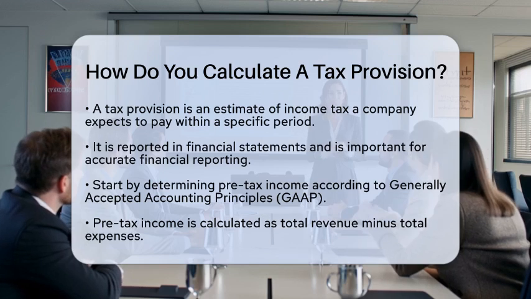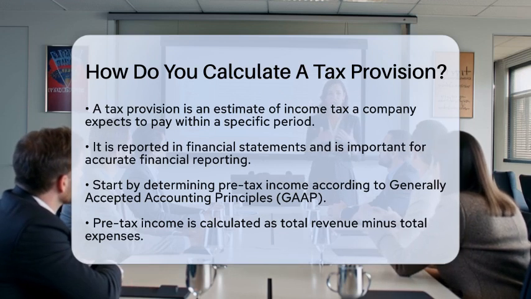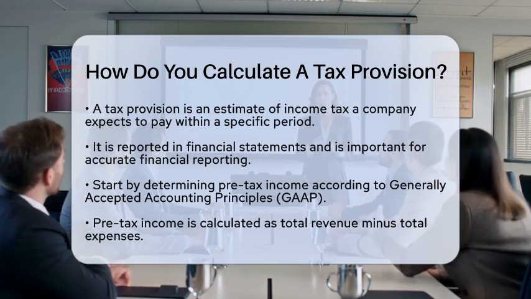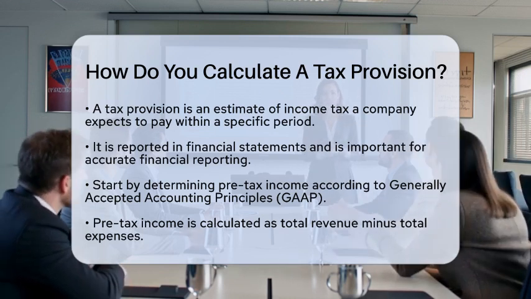A tax provision is essentially an estimate of the income tax a company expects to pay within a specific period, usually the current year. This estimate is reported in the financial statements and is crucial for accurate financial reporting.